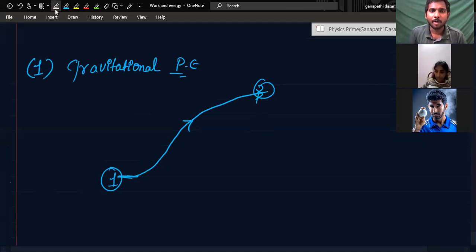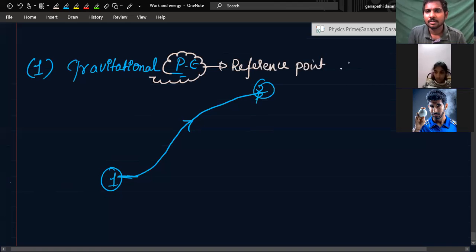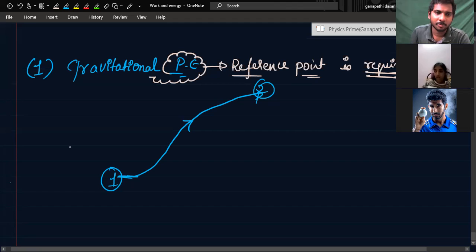Another important point you need to remember is that for potential energy a reference point is always required. Otherwise, you cannot. It is a reference from one point to another point, because conservative force will do work from one point to another point, right? That is why the reference point is always important. You see how it is shown. What is the work done by gravity here?